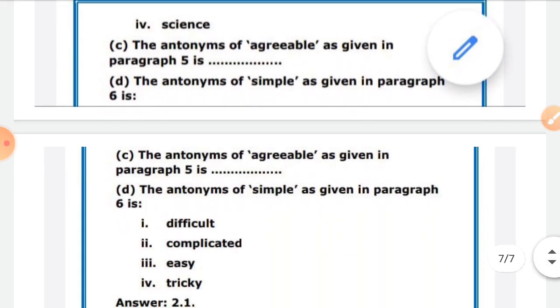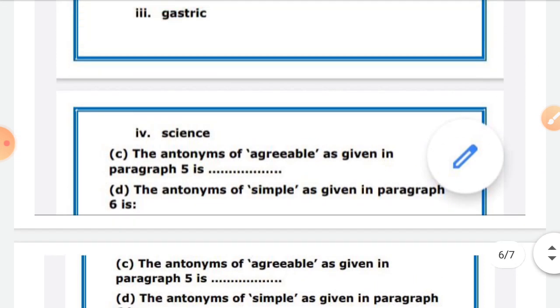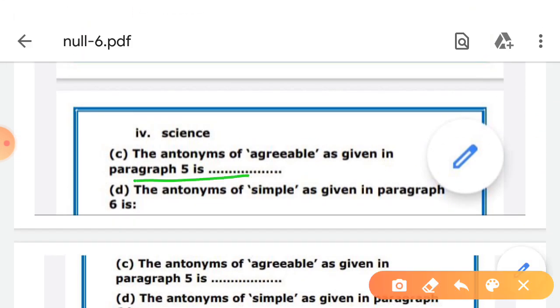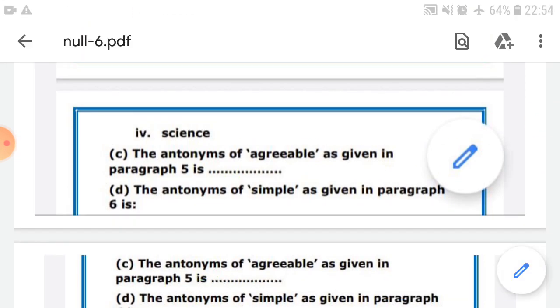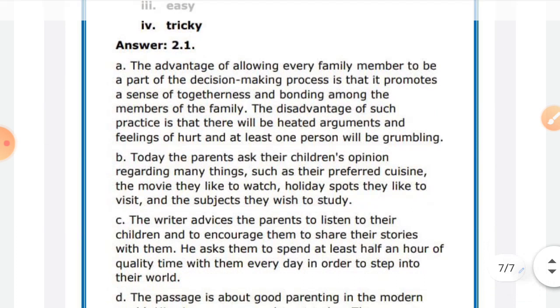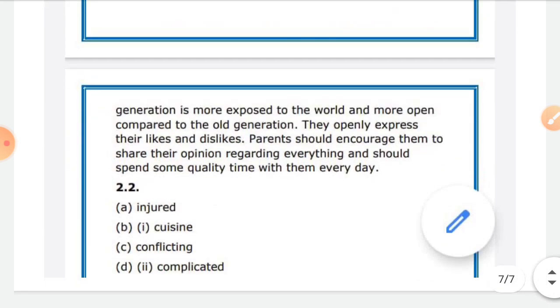Then antonym of agreeable. See, everywhere you can see the main thing is the paragraph is mentioned. So don't look through the whole passage. Just look in the particular paragraph that is mentioned. So in this way you will find all those answers over here. Everything is hidden in the passage.